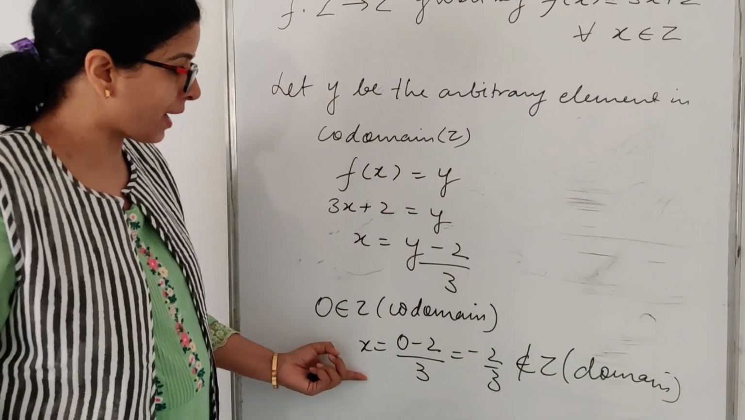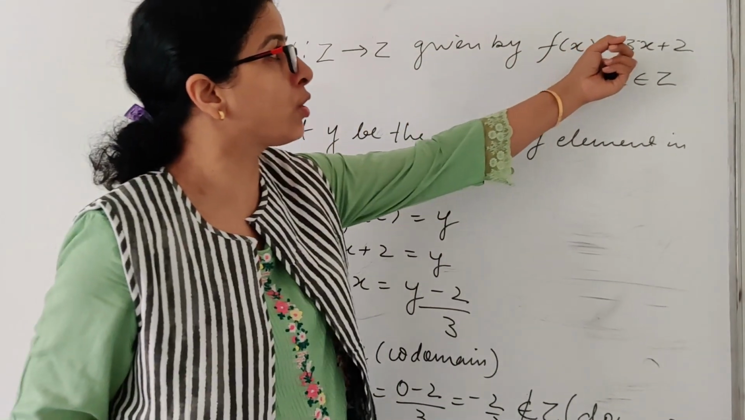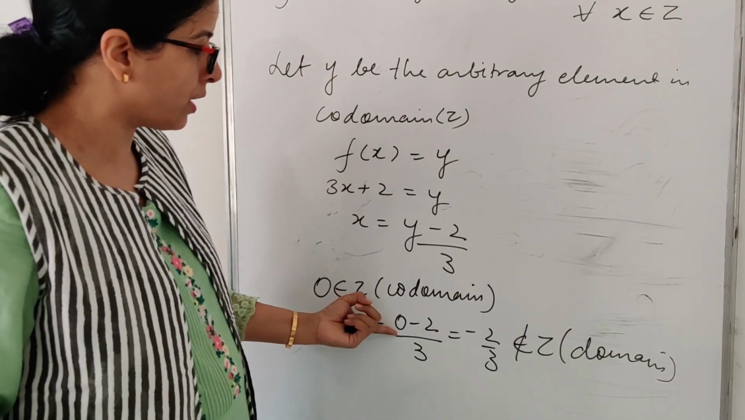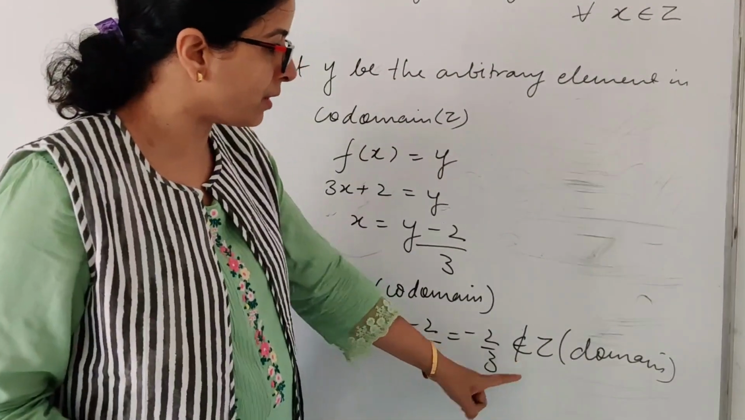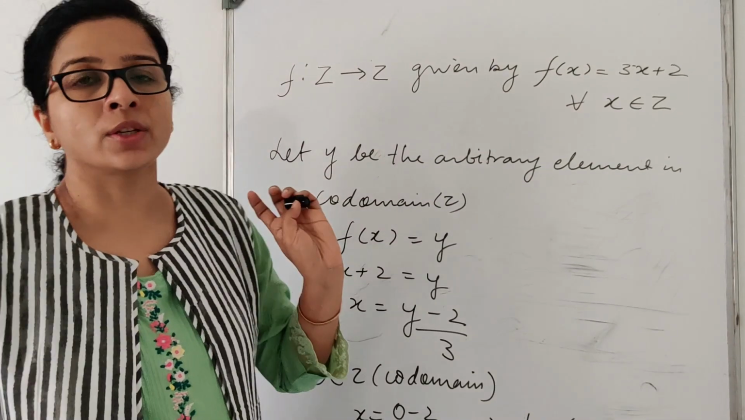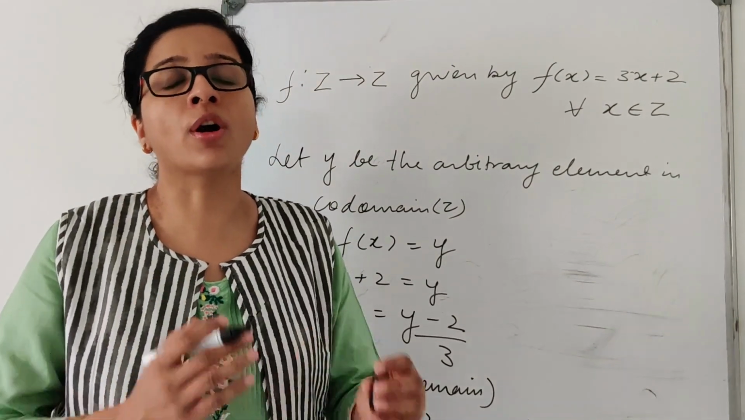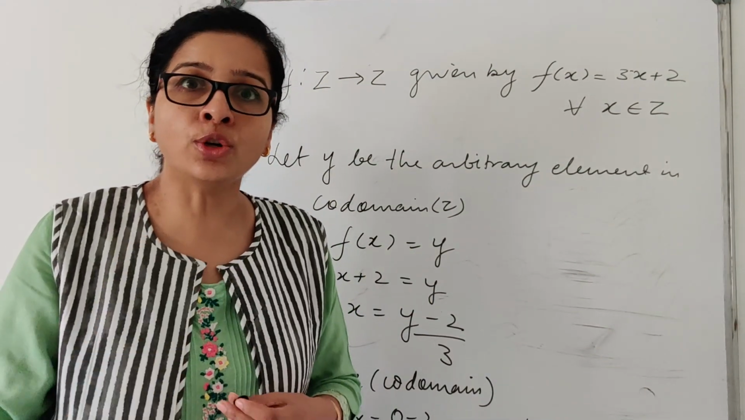So what does that imply? It means this function is not onto, because for 0, I don't have any element in the domain. So hence this is not onto or not surjective, meaning it is an into function.